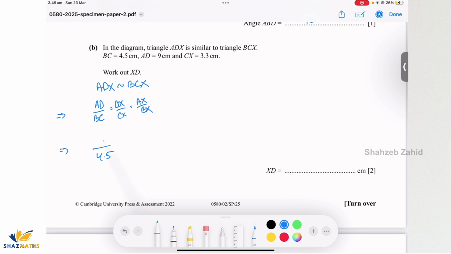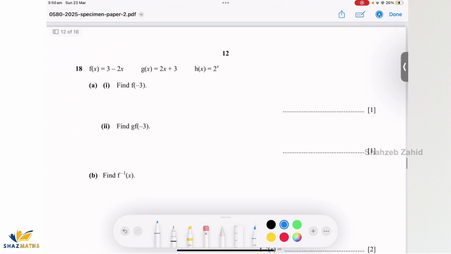I do know AD, which is 9, equals to what is DX. I don't know that. Do I know CX? Yes, I do. So I need to find XD, which I'll just say is X. And CX is 3.3 centimeters. Right? So I do have an equation. This goes to 2. So X would be equal to 6.6 centimeters. Simple as that. Okay, on to the next one.